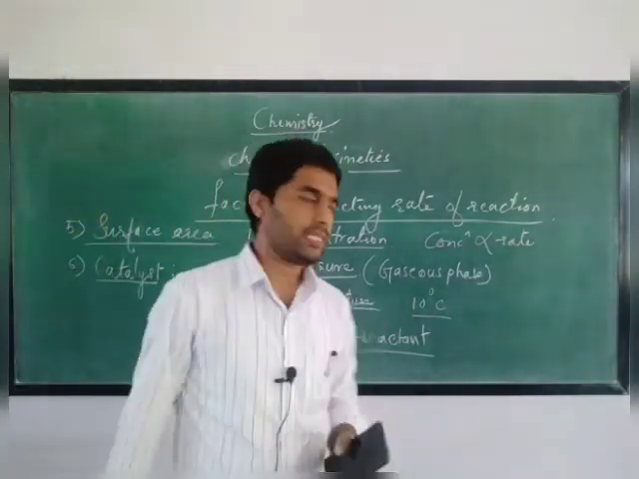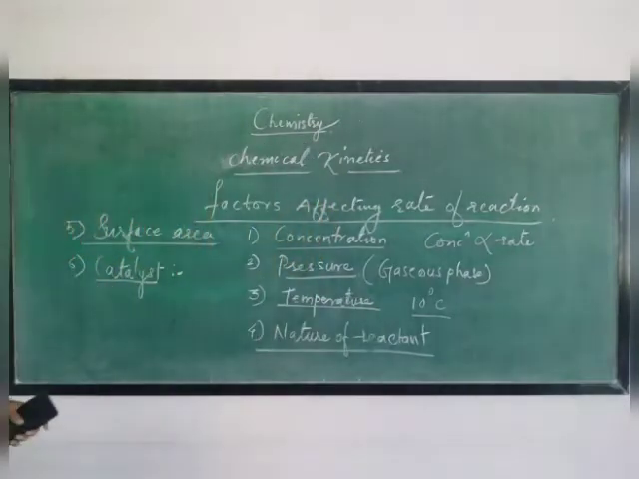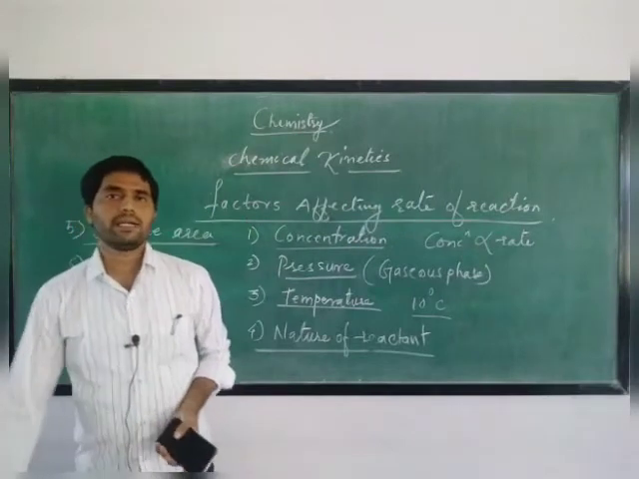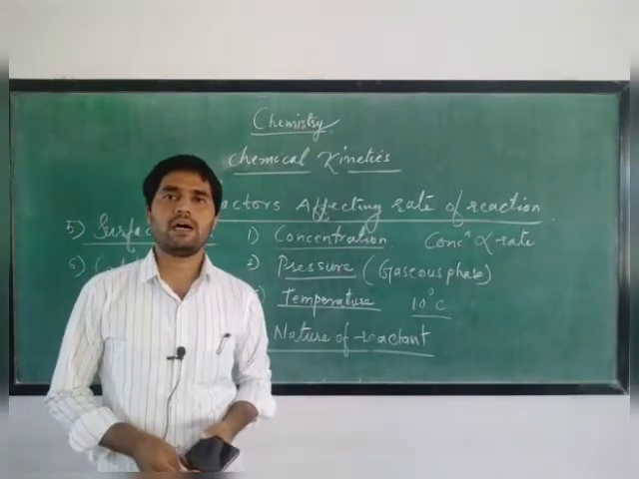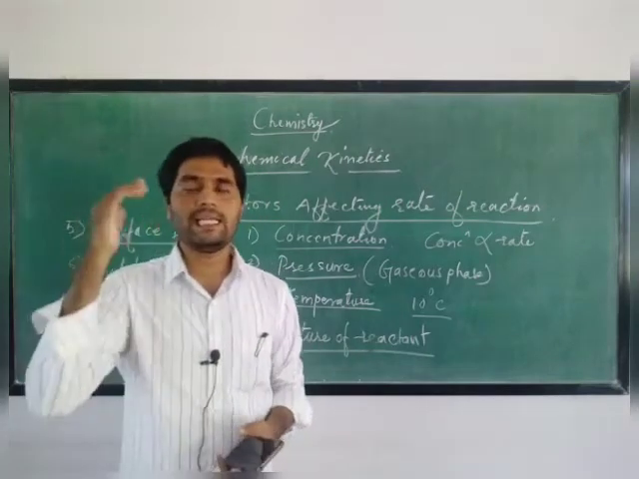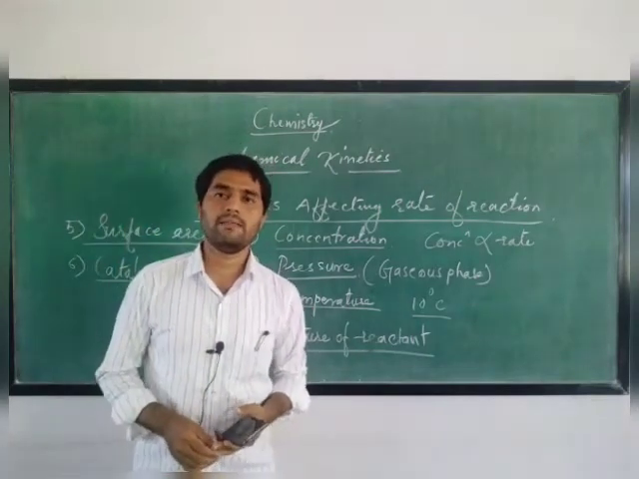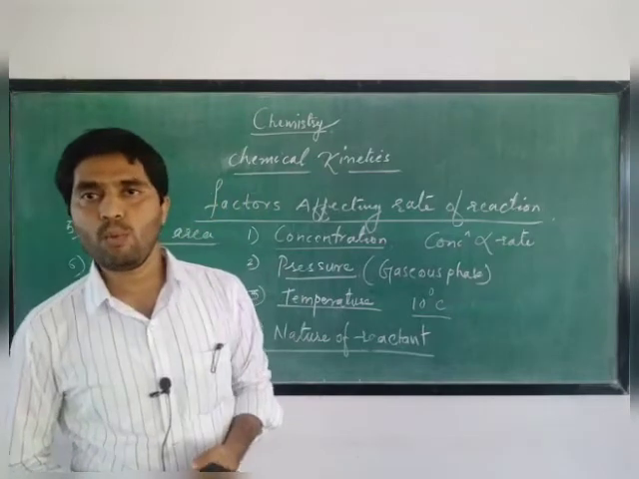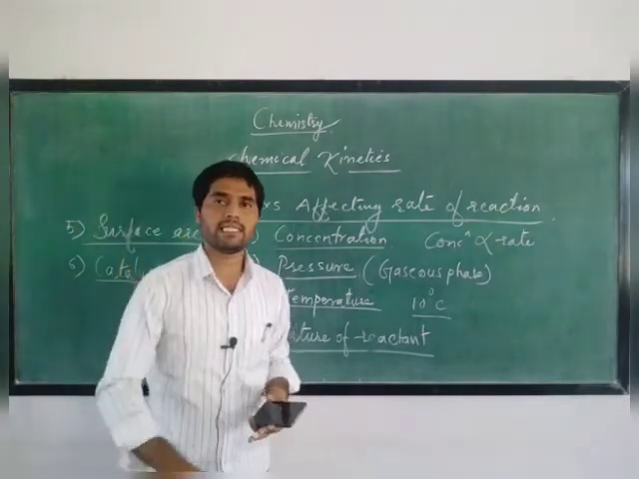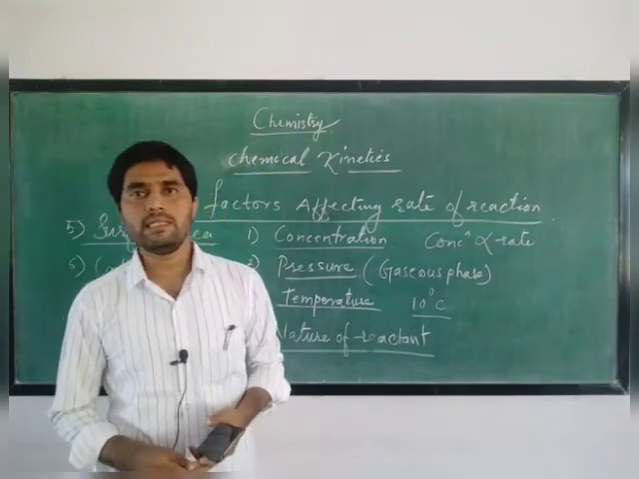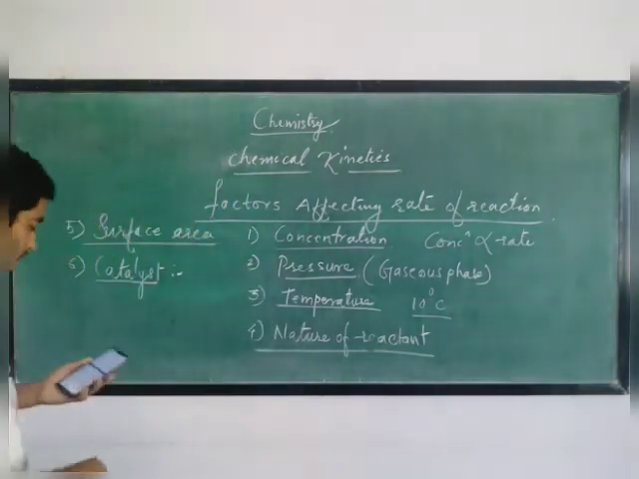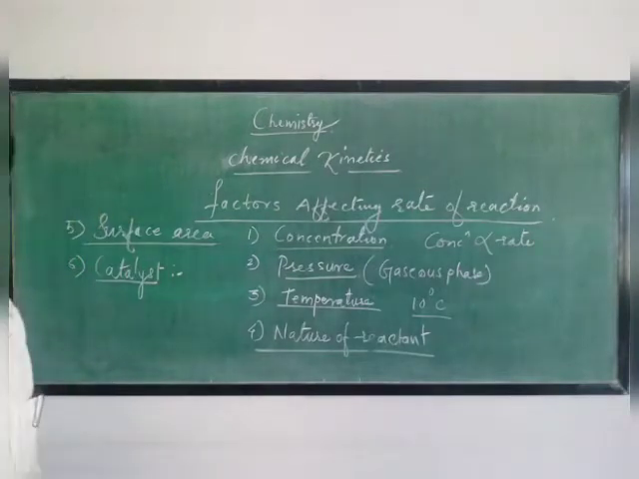Catalyst increases the rate of reaction. Now we'll see some examples. A catalyst is a substance which alters the rate of reaction. If a catalyst is increasing the rate of reaction, then we can say it is a promoter. The substance which is decreasing the rate of reaction, we will call a catalytic poison.